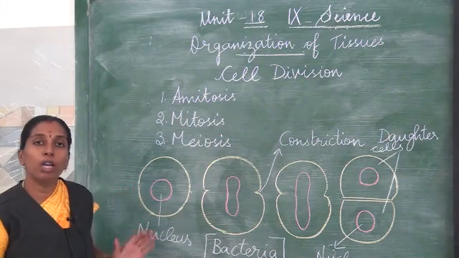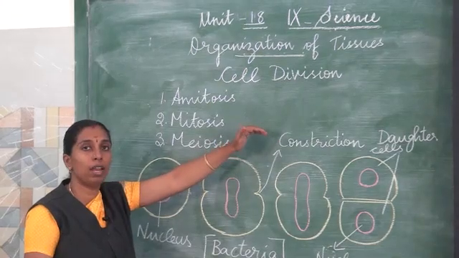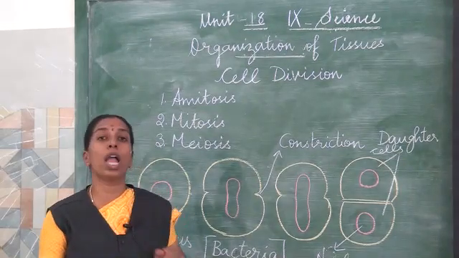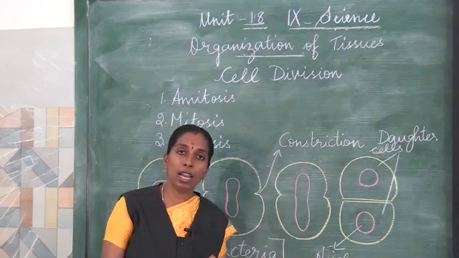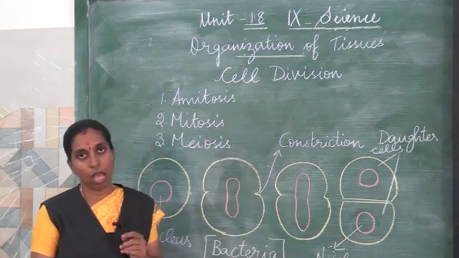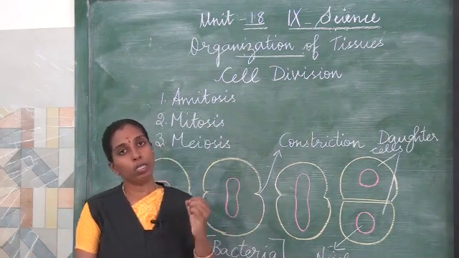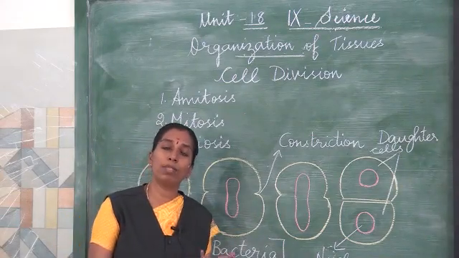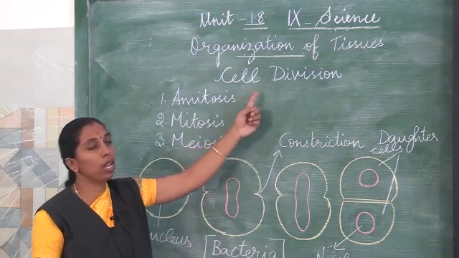So now we are going to see about cell division. This is the last topic in that lesson, cell division. What is the cell? First you should know, always you have to remember the definition of cell. Cell is a structural and functional unit of all living organisms that exist in the earth. All the living organisms are made up of cells. Unicellular organisms like bacteria are made up of one cell, whereas multicellular organisms are made up of many cells. Now we shall see what is cell division.